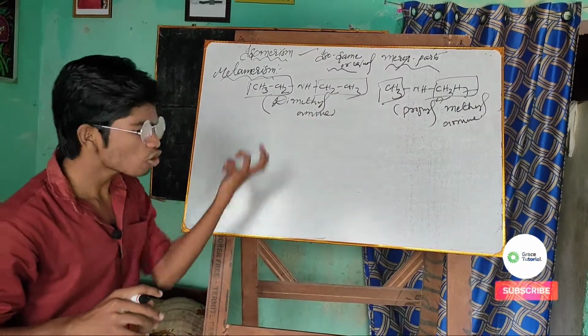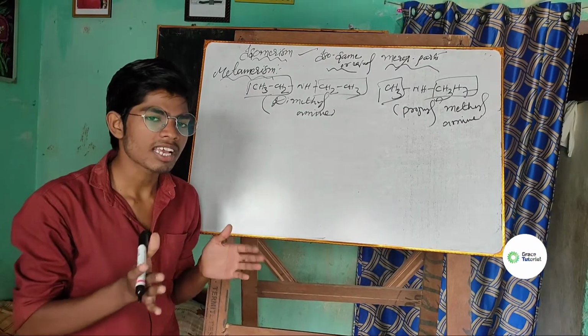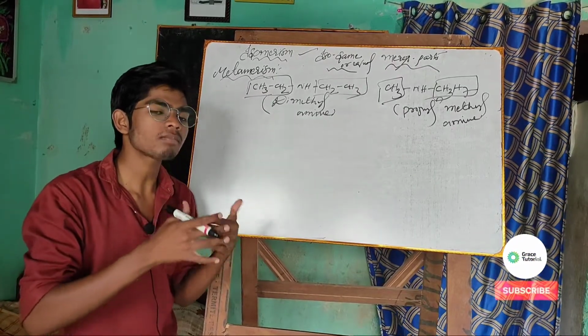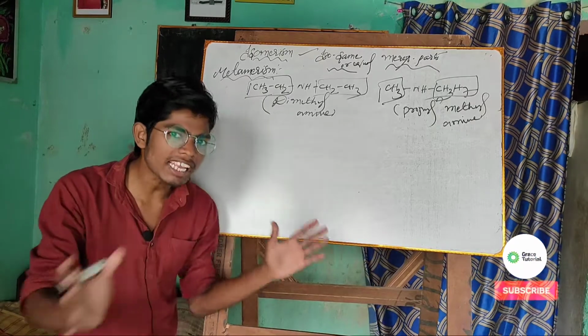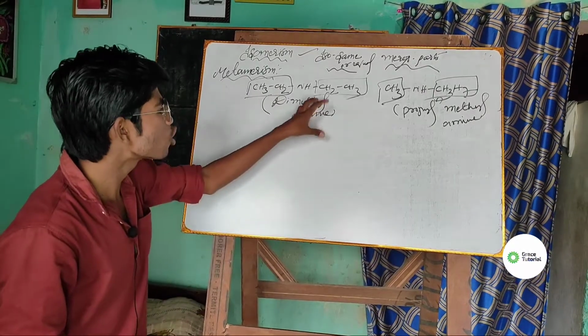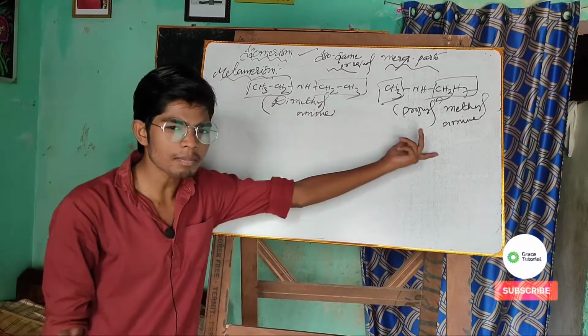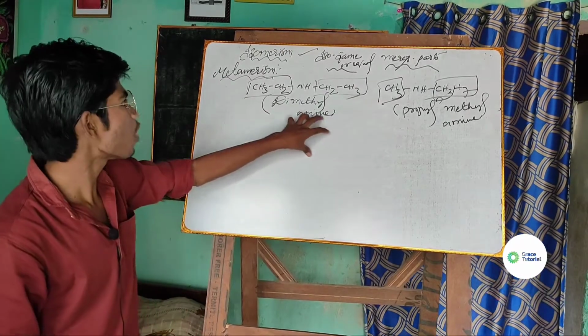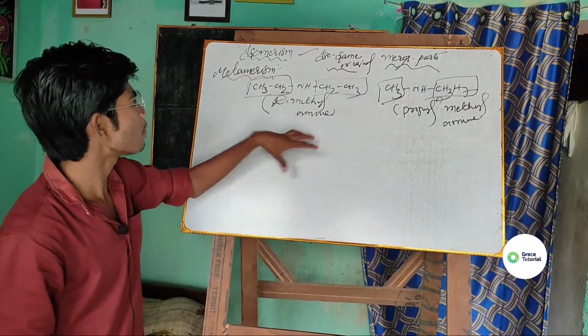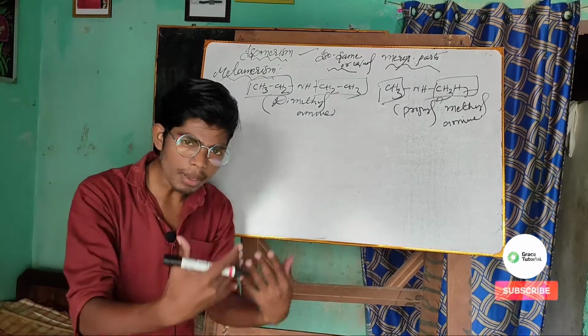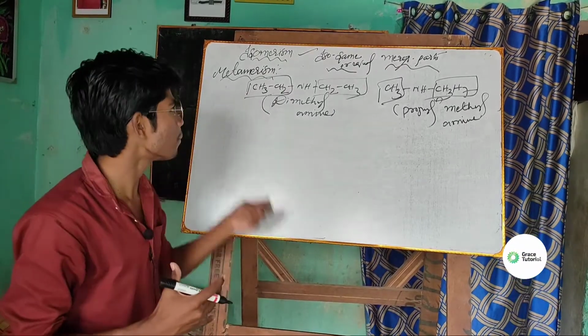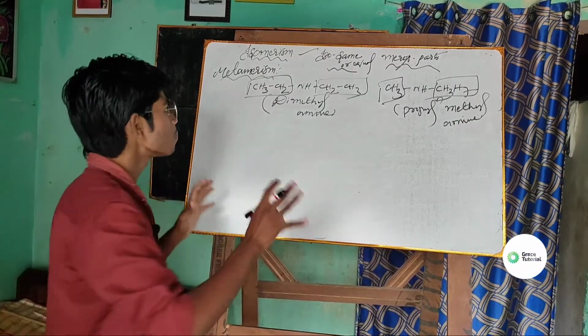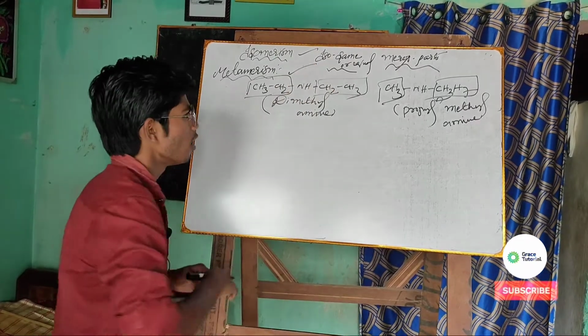That means metamerism is shown by those compounds in which the nature of the alkyl groups is different. Since the nature of the alkyl groups is different on both sides of the compounds, these isomers are called metamers, and the phenomenon is called metamerism. Well, I hope the metamerism is very clear for you.